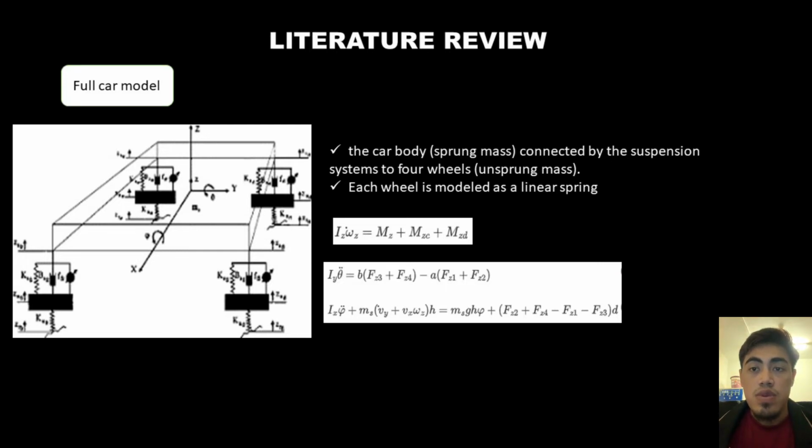This figure shows the full vehicle model free body diagram. Each wheel is modeled as a linear spring, and each active suspension system is modeled as a linear viscous damper, a linear spring, and a force actuator. The car body is free to have pitch and roll, and the wheels are free to bounce vertically with respect to the car body. For the formula of the full car model, the first equation is about yaw motion, and the second one is the pitch and roll equation.